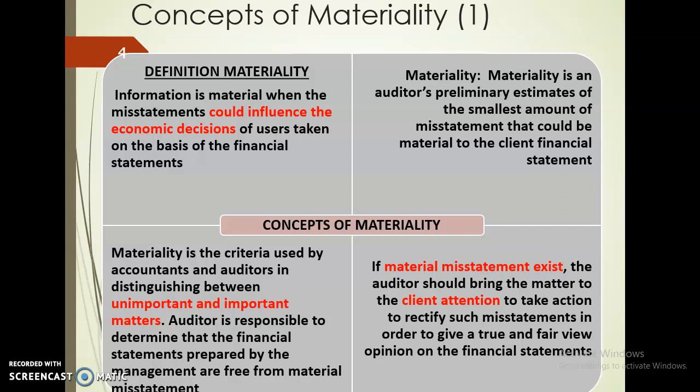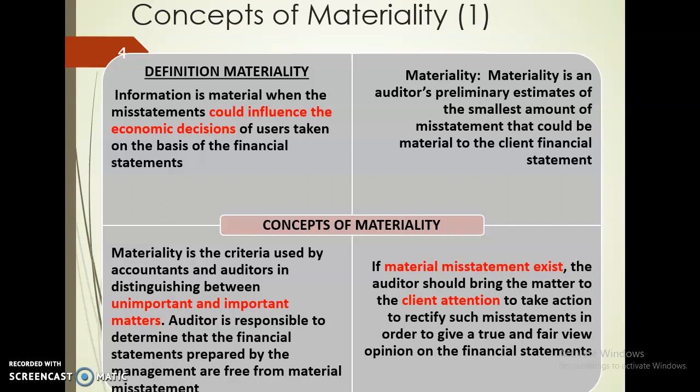And then if material misstatement exists, what do we have to do? We have to alert the management. We have to alert the directors. Sometimes in certain companies, they leave it to the accountant or to the account assistant to prepare, and these people actually could have colluded to be involved in a financial statement fraud.